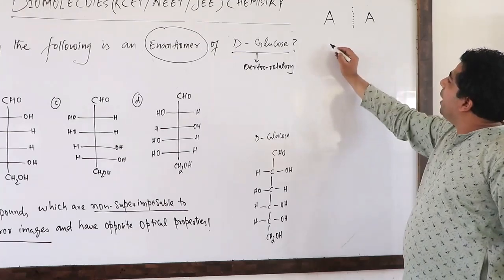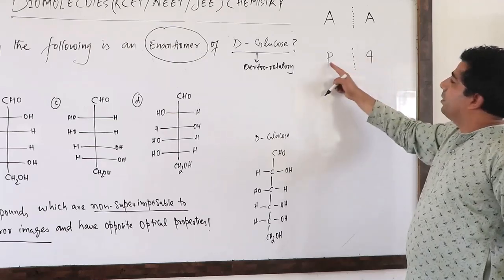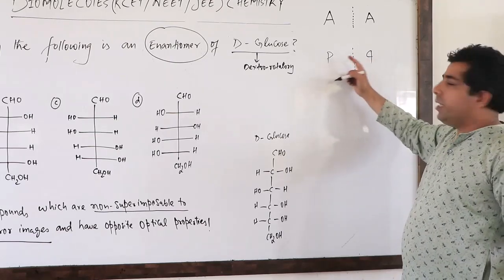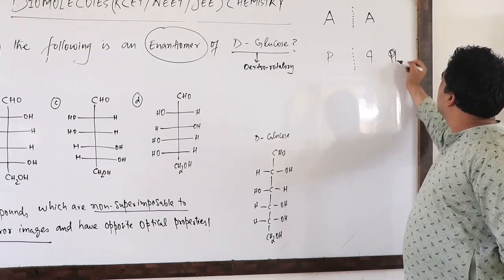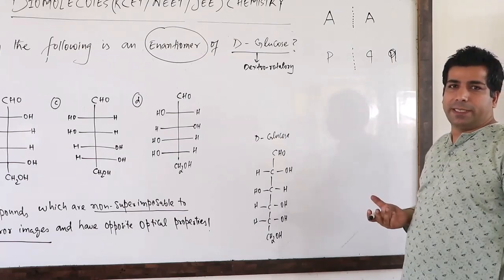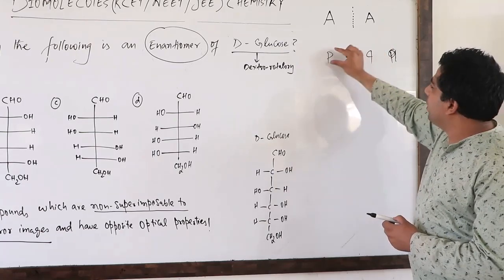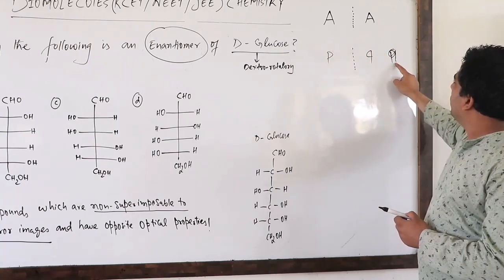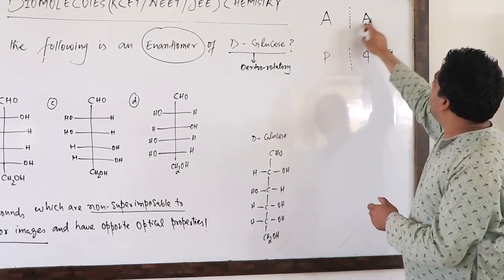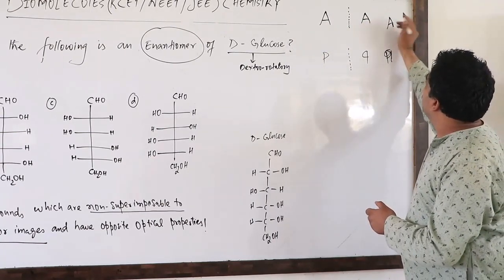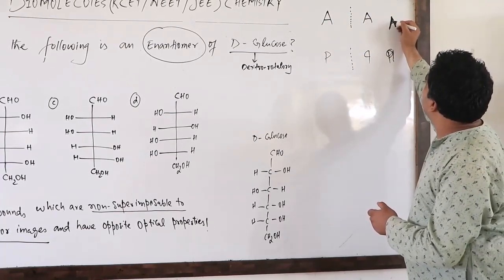But if you look at the P and P, this is the mirror image of P. If I put P over P, it will be like this. So they don't fit onto each other. So they are non-superimposable. If you take this P and put it on this P, you can see that they don't fit on each other. But you can put A exactly over A like this. Take this A and put it on this, and it will be exactly over it.